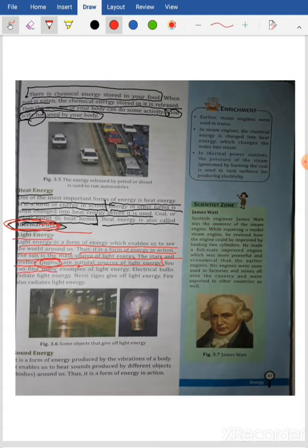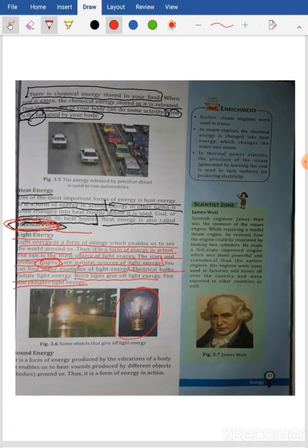You can find many examples of light energy, such as electric bulbs radiating light energy, neon signs giving off light energy, and fire also radiates light energy. So light is a form of energy which is actually helping us to see the things around us. In the daytime the sun gives us light energy, and because of that we are able to see the things around us. In the night there is no sun and hence there is no light. That is why everywhere there is darkness. We cannot see the things around us in the night, that is in the dark.